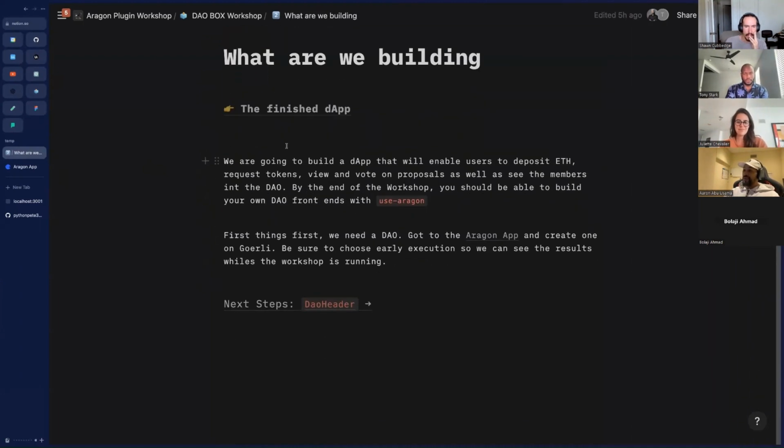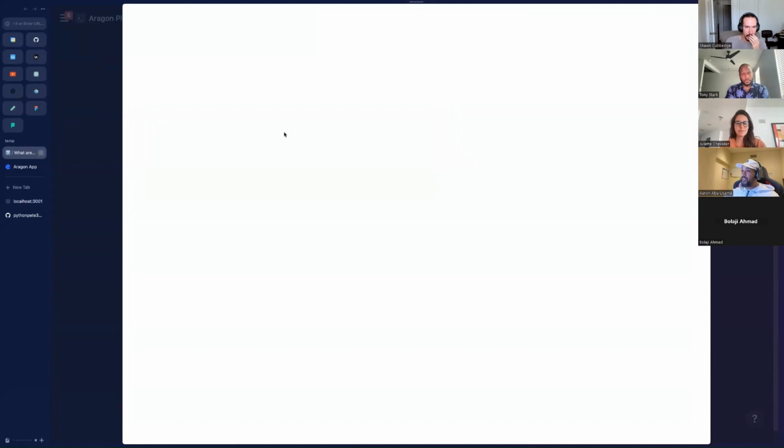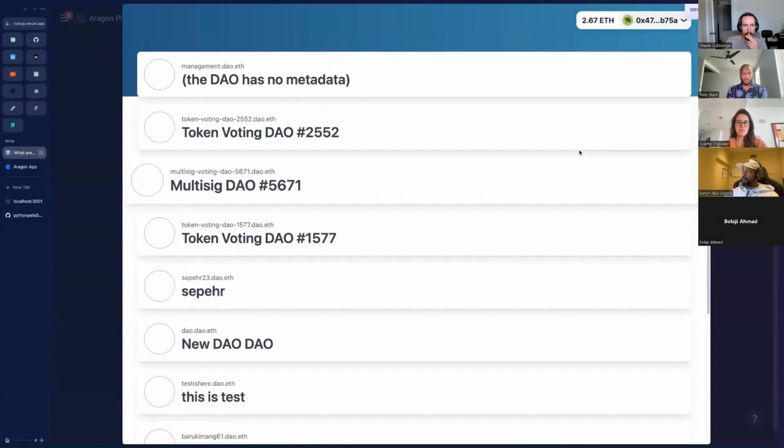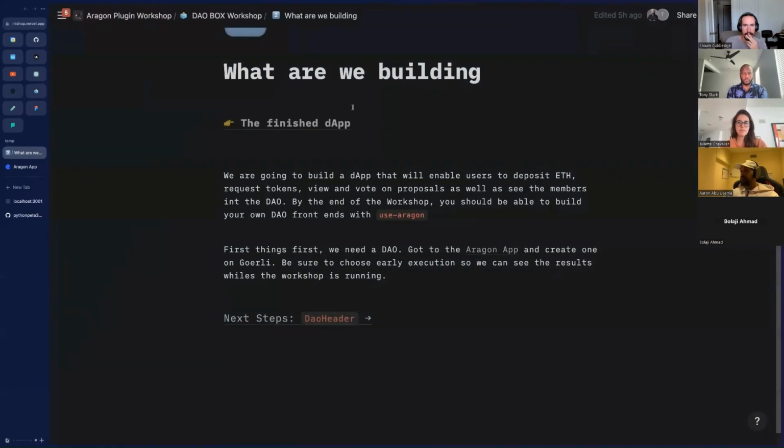So what are we going to be building? This is the finished product of what we're going to be building today. Oh wait, no, this is the wrong one. Okay, sorry, we're not going to see what we're building today. We're just going to get straight into it.